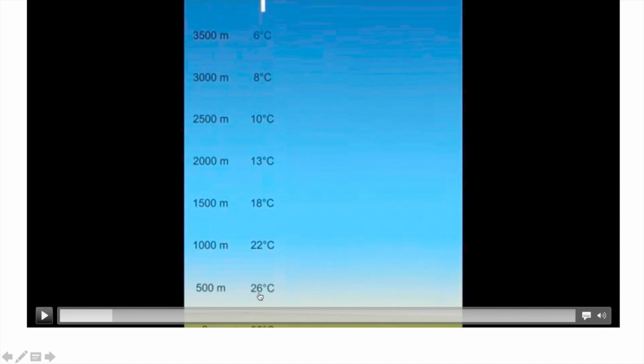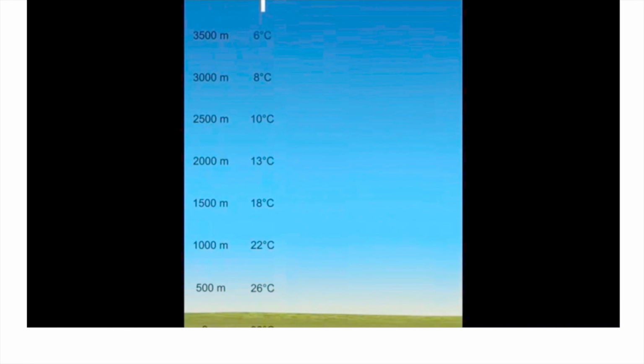Now think of it. Here we have a radiosonde which gives us ELR. So ELR is basically, see, this is 22, and after 1000 meters it becomes 13 degrees Celsius. That means the difference is around 9 degrees Celsius. Okay.